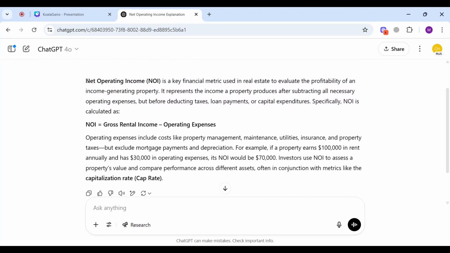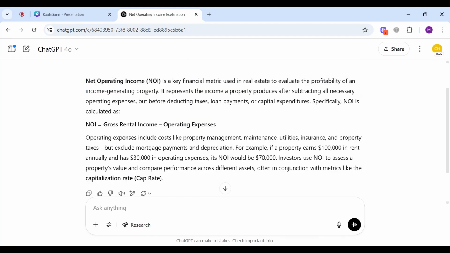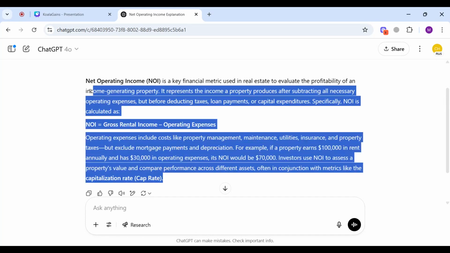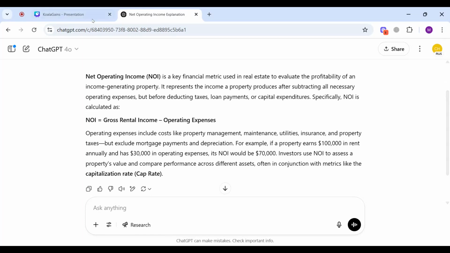Okay, so it has given us two paragraphs. I need to go through the entire part to find the relevant thing for me. And you can see the answer it has given me, it is not in a usable format. I cannot directly copy paste it in my article. I have to amend it so that I can use it in my article, and that is not efficient. Let's see how I can solve this problem.